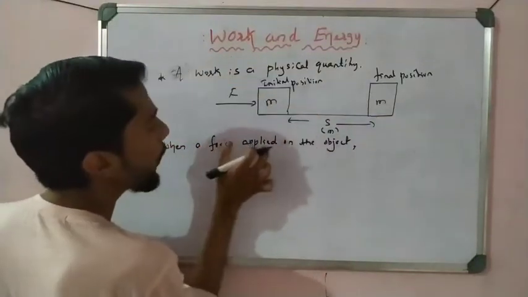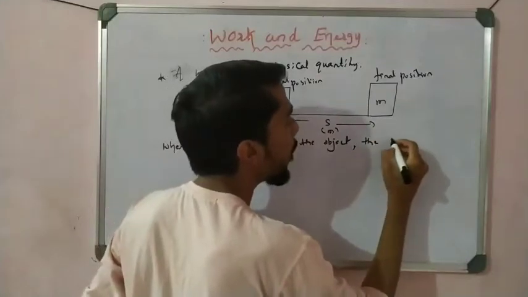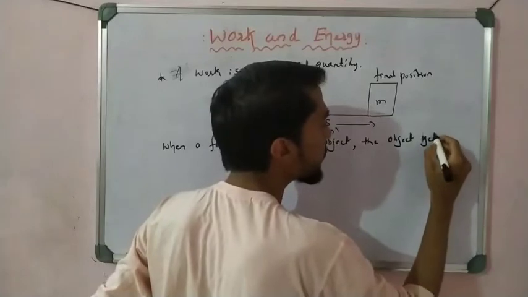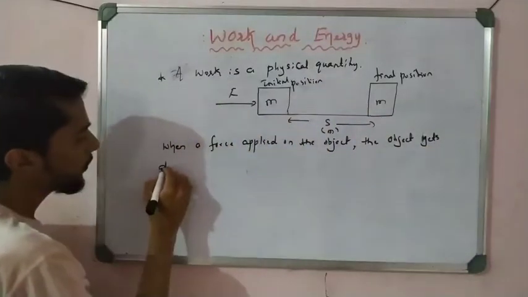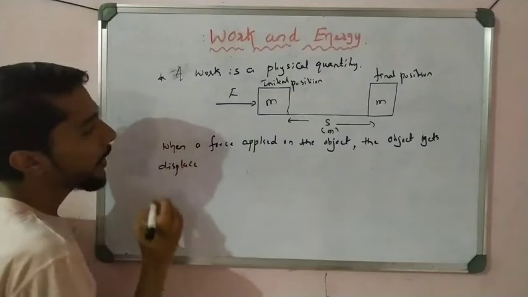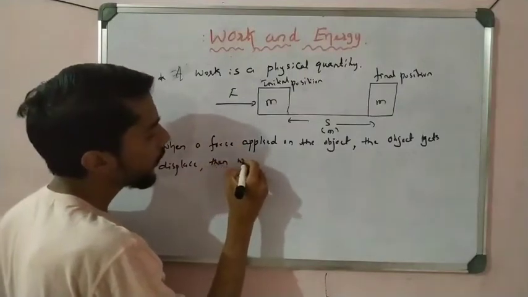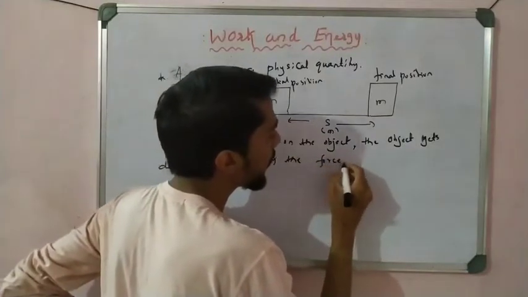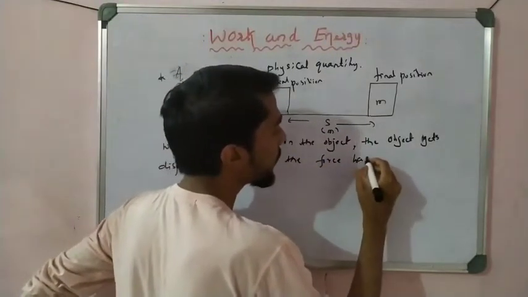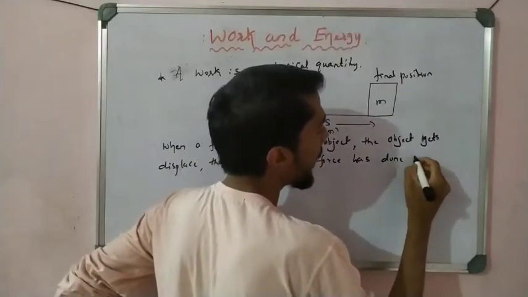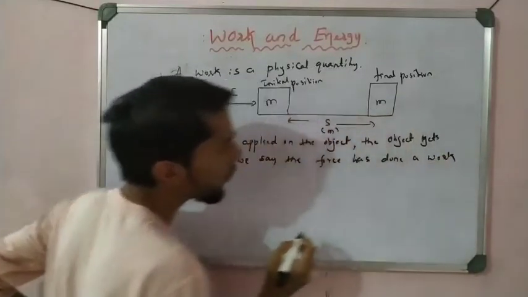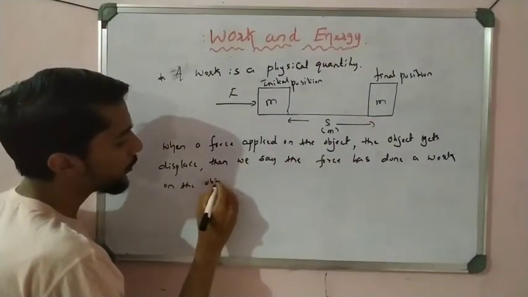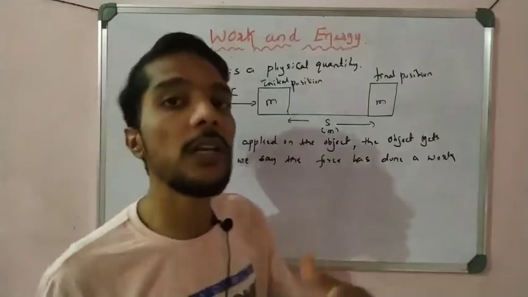When a force is applied on the object and it gets displaced, then we say that force has done a work on the object. So how do we say that work is done, and what is work?